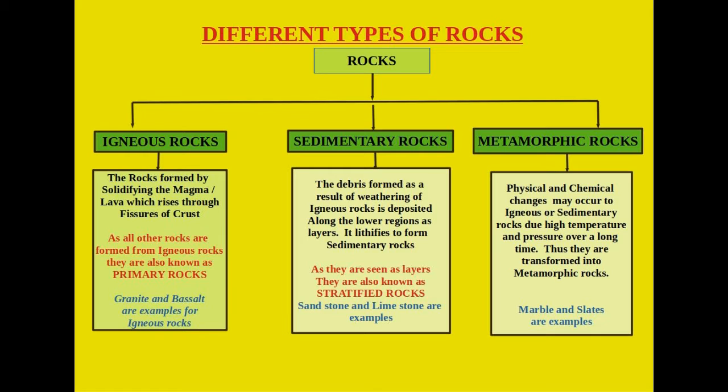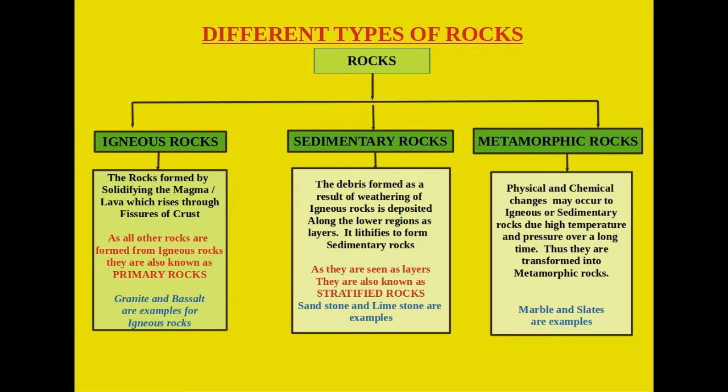and metamorphic rocks. The molten rock materials rising through the fissures in the crust, that is the lava, solidify either on the surface or within the crust and form solid rocks. This type of rock is the igneous rocks. All other rock types are formed from this, so this type of rock is called as the primary rocks. Granites and basalts are examples for igneous rocks.